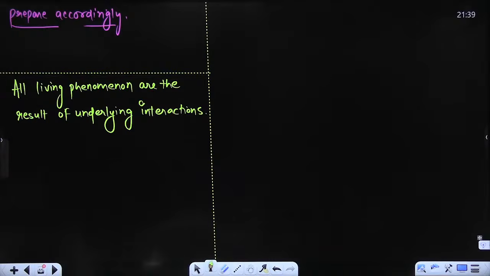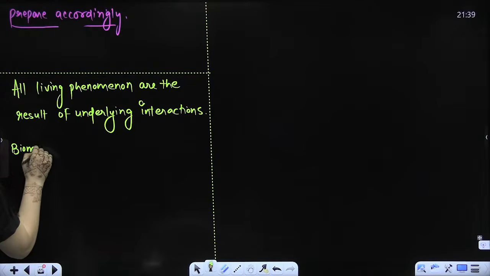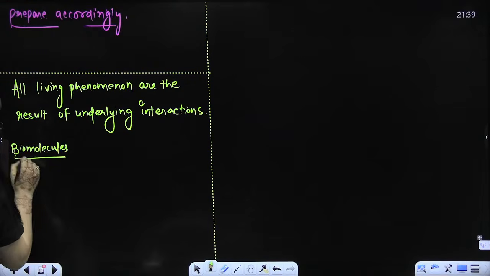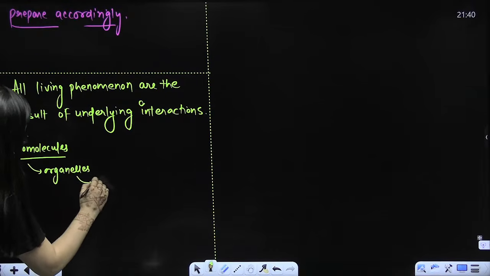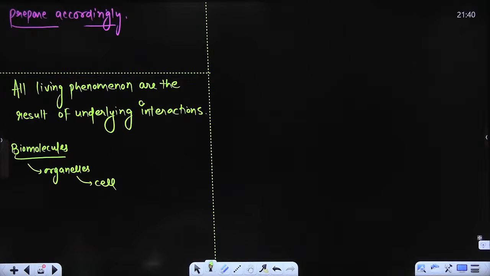For example, different biomolecules make different structures. All those biomolecules make organelles. Those organelles together make a particular cell. That cell will make tissue, tissue will make organ.